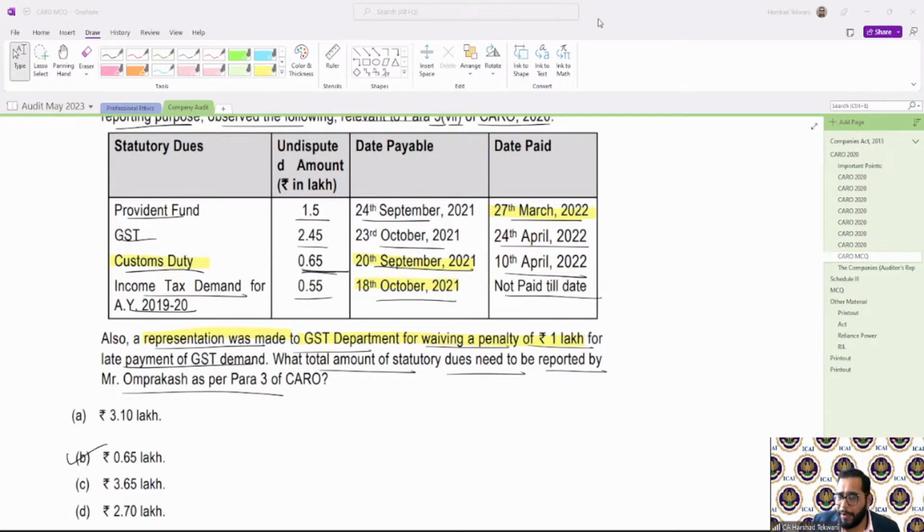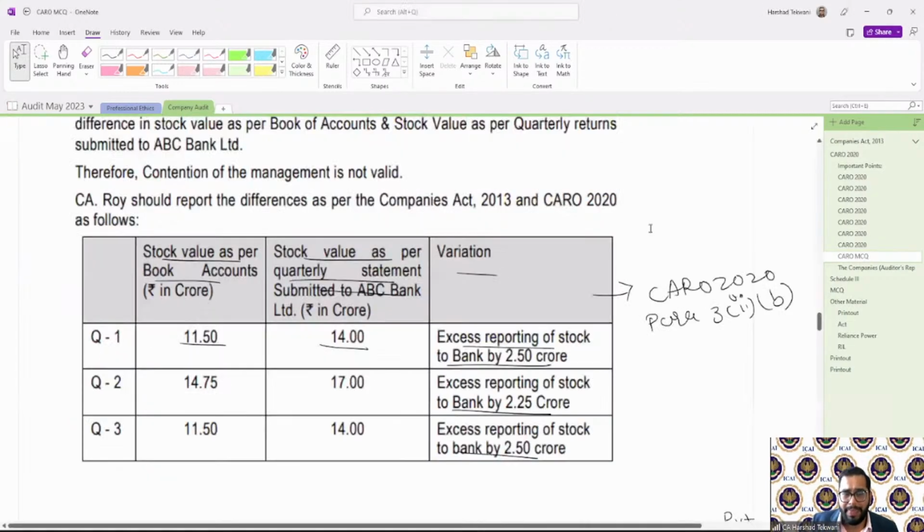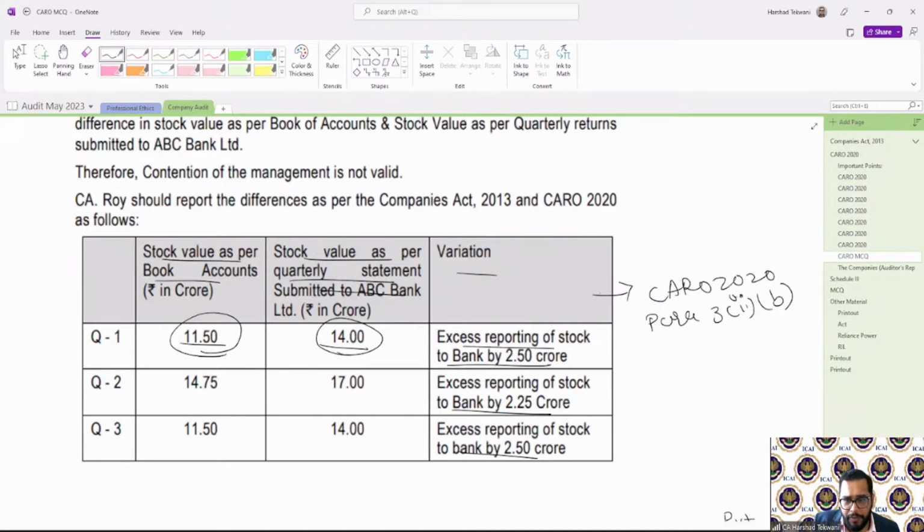There is one question with respect to our earlier example: which amount is required to be provided in CARO, whether the higher value of the stock, lower value of the stock, or the difference? Answer is all three. So you need to provide the variation plus the higher and lower. All three are required to be provided in CARO. Any other doubt till now?